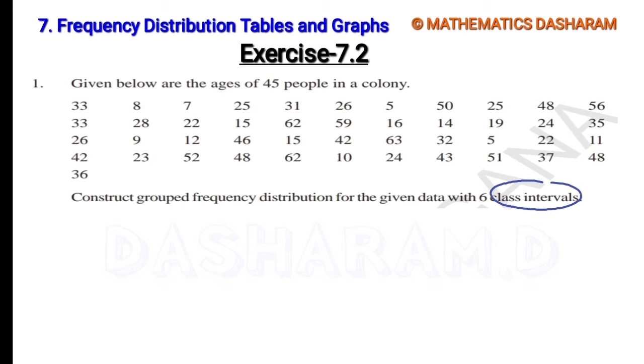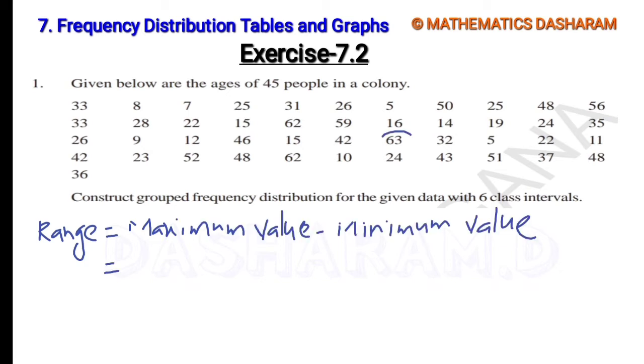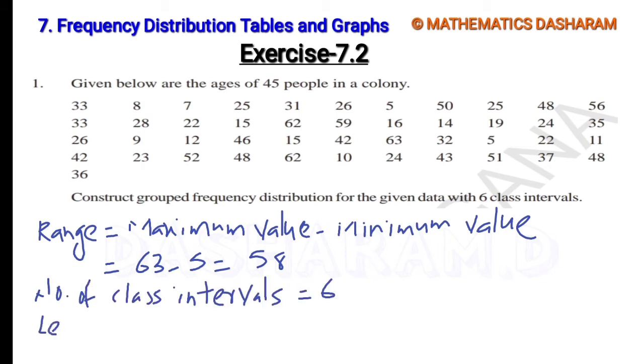So to prepare the grouped frequency distribution, first we need to find out the range. The range formula is maximum value minus minimum value. The maximum value is 63 and the minimum value is 5. So 63 minus 5 equals 58. And as per the question, the number of class intervals is 6. Then find out the length of class interval.